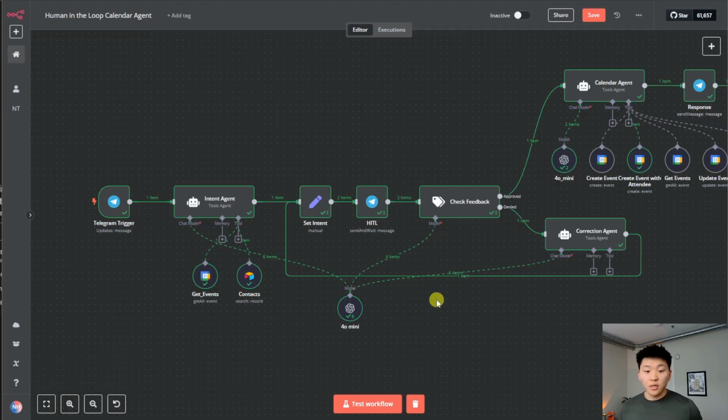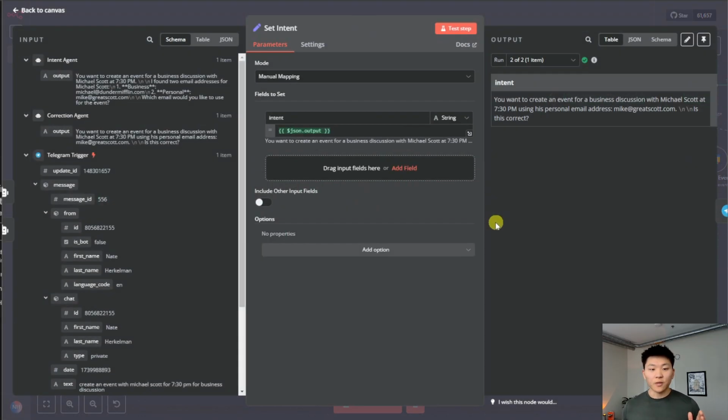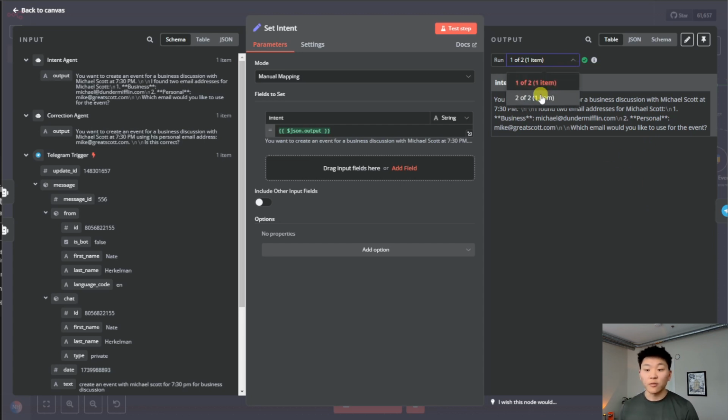Cool, so the first thing I want to do is hop into the set intent node. We click into here and we can see there were 2 runs. So the first time it ran the original message that we got in Telegram, which was saying, hey, which email address do we use? Once we responded, it came through and took our feedback, and then it said, hey, okay, we understand, we want to use the personal email address.